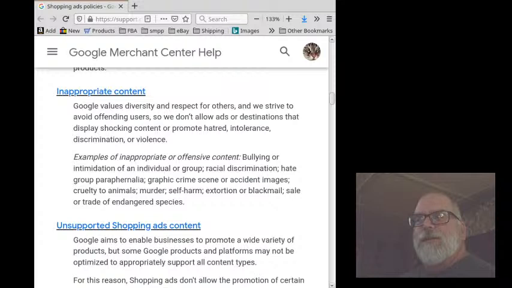Examples of inappropriate or offensive content: bullying or intimidation of an individual or group, racial discrimination, hate group paraphernalia, graphic crime scene or accident images, cruelty to animals, murder, self-harm, extortion or blackmail, the sale or trade of endangered species.